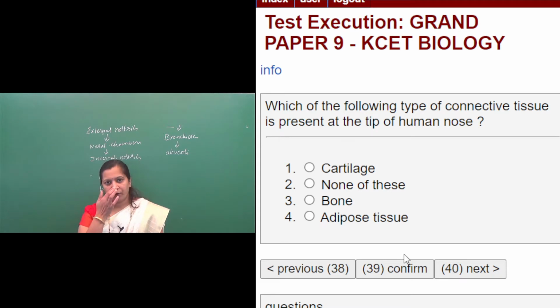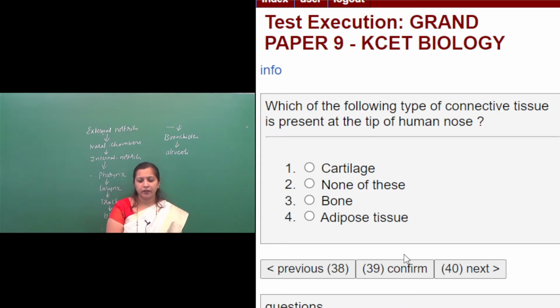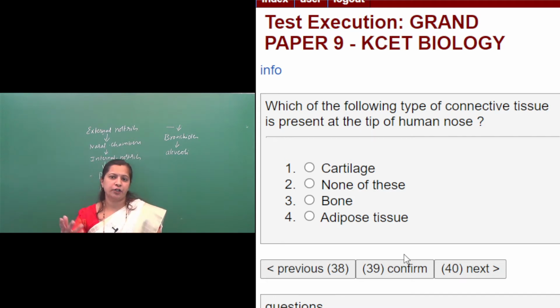So here, tip of nose. One option they have given is none of these. First option is the cartilage. You know that cartilage and bone, can you differentiate cartilage and bone? Both are specialized connective tissues only. But cartilage is a flexible connective tissue, whereas bone is a rigid connective tissue. So what will be the right answer then?